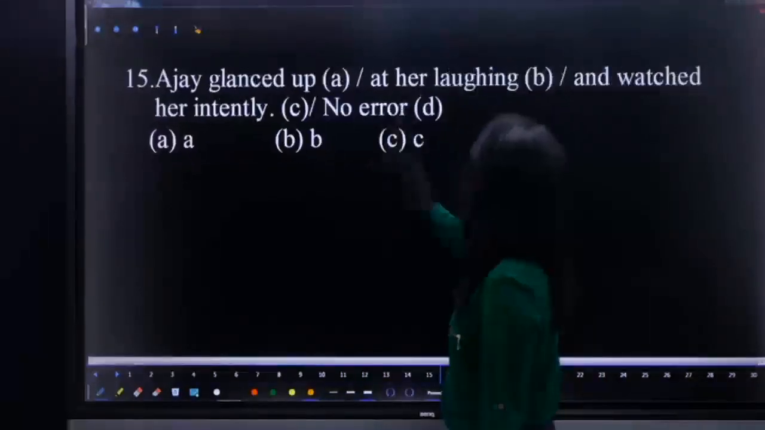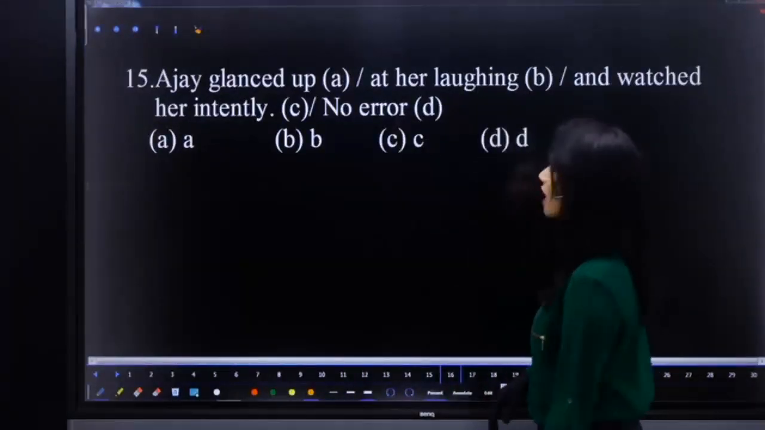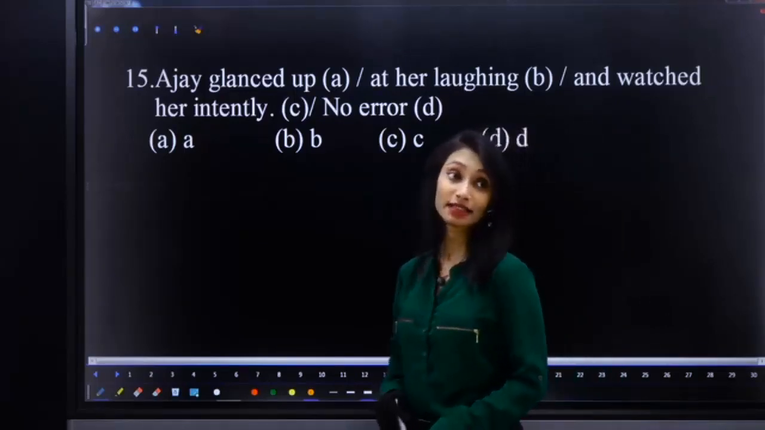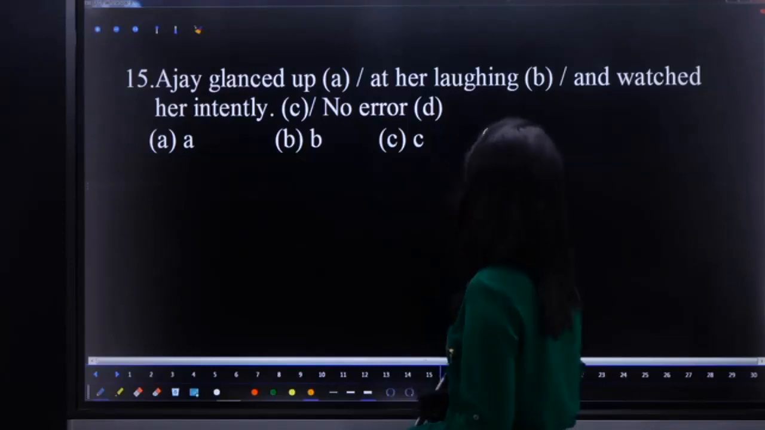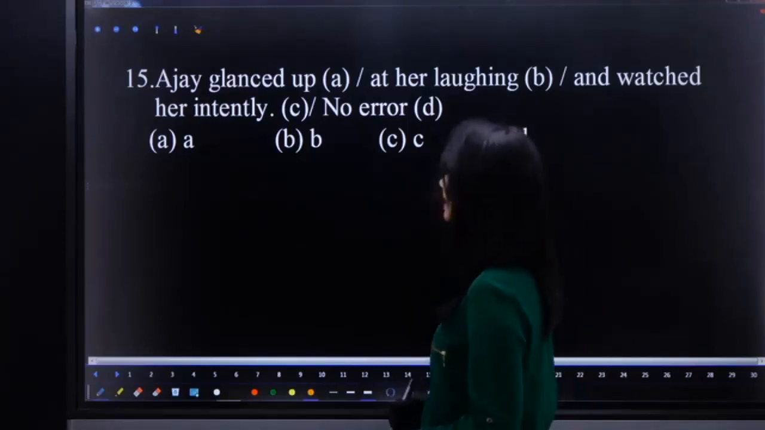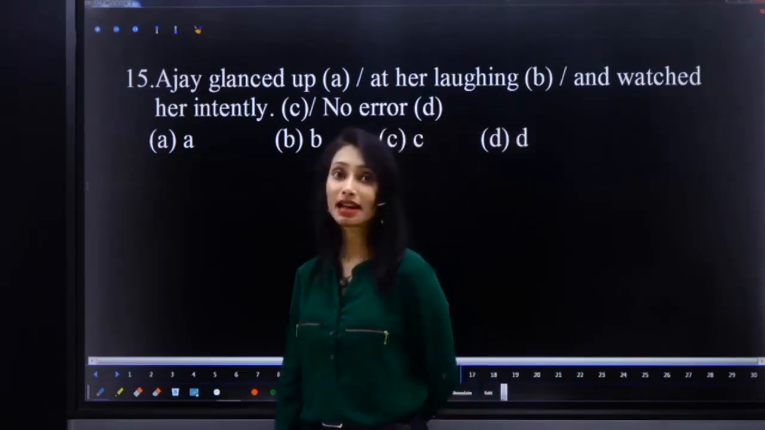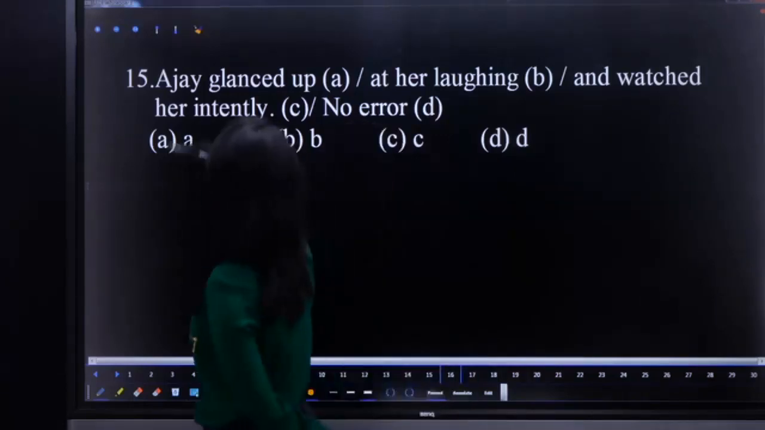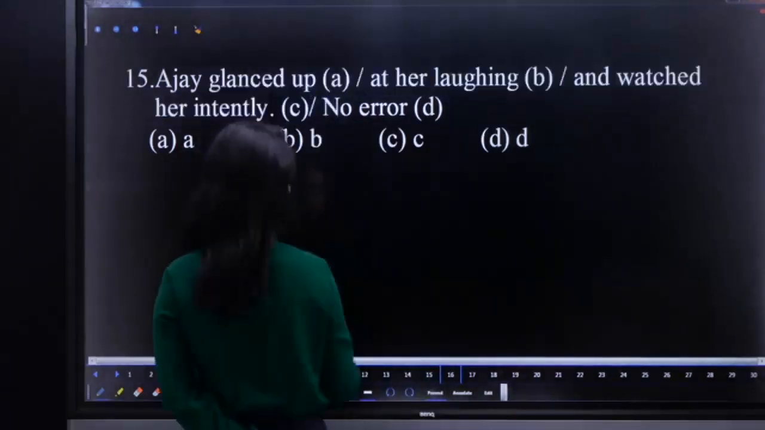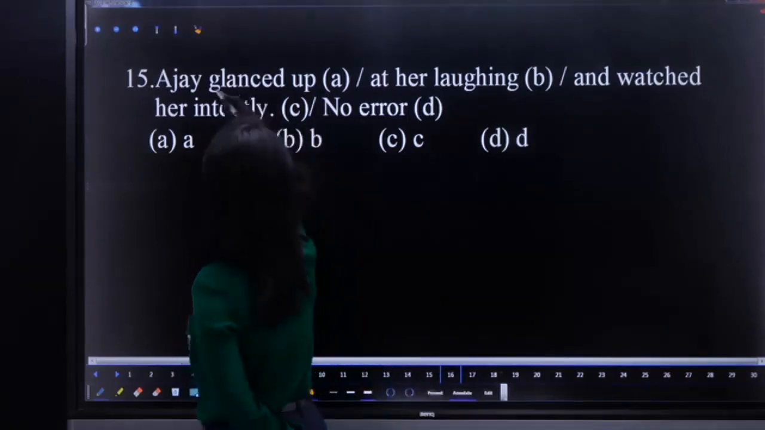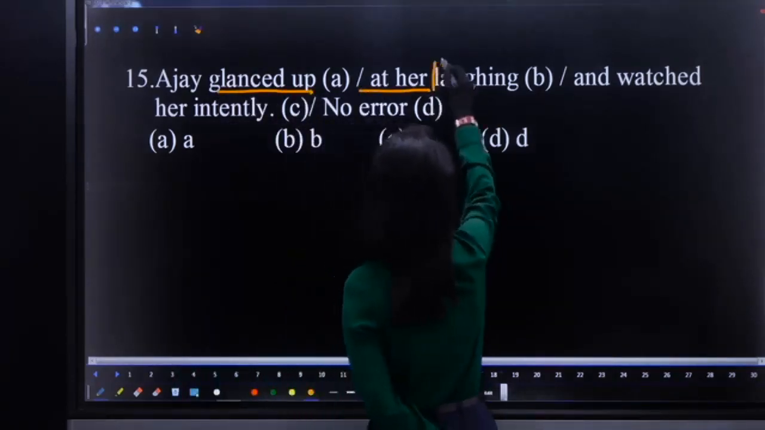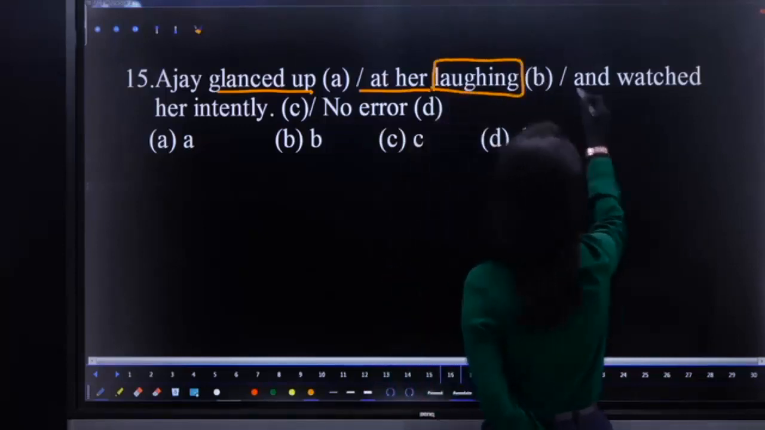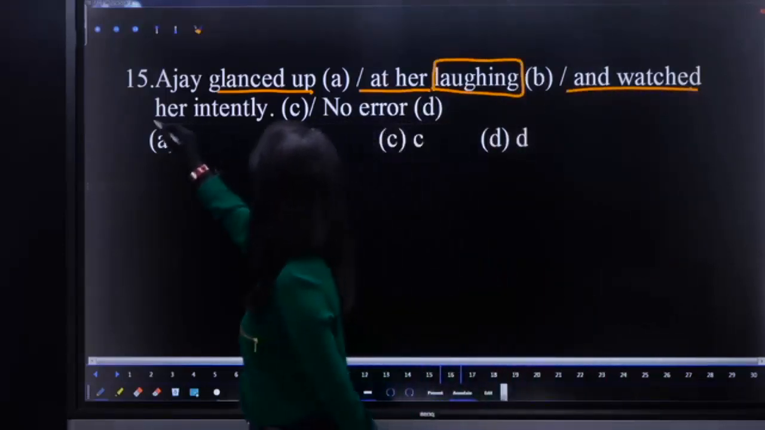Ajay glanced up at her laughing and watched her intently. What is the error? What is the error and what should be the correction? Quick. Ajay glanced up. Okay, that is clear. Past tense, glanced up at her what? Laughing. And watched her intently.